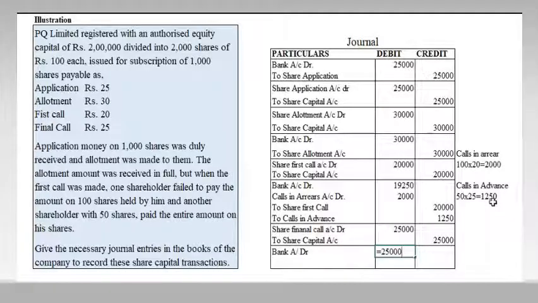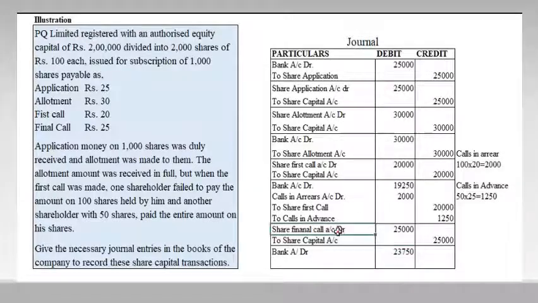So there was a calls in advance. So here now we won't get 25,000 because we already got this 1,250 in advance. So we have to minus 1,250. So now we will get only 23,750.